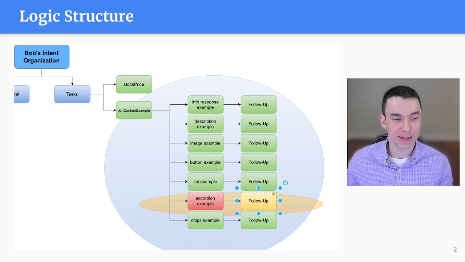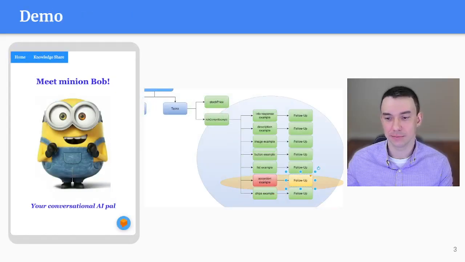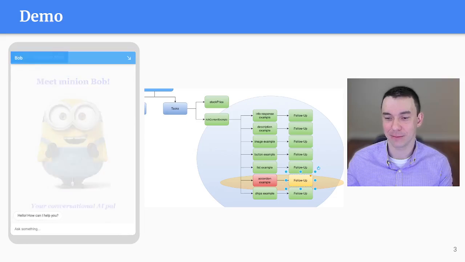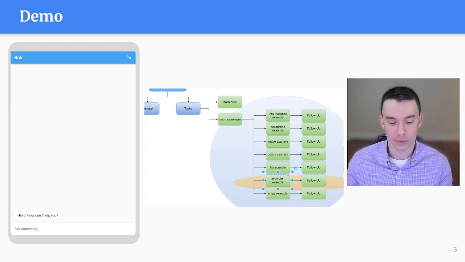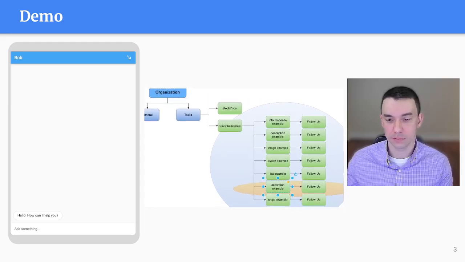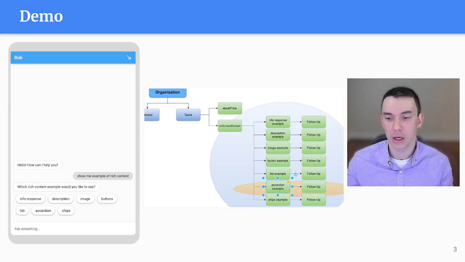So let's do an example live here. We got Minnie and Bob. Help us out. So let's say I'm a user. I'll keep these on the screen a little bit, but I'll show progression. So as a semi-knowledgeable user, I'll just hop straight into examples of rich content. So, show examples of rich content. Something like this, right? And he shows me.